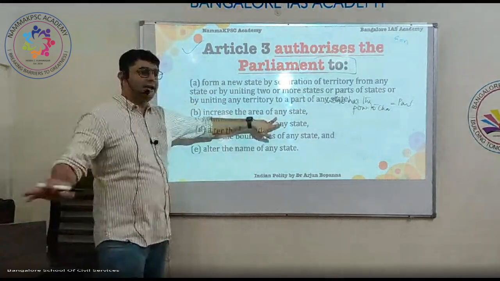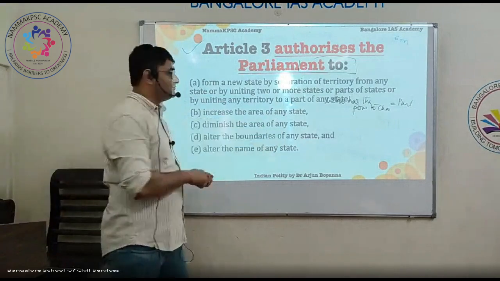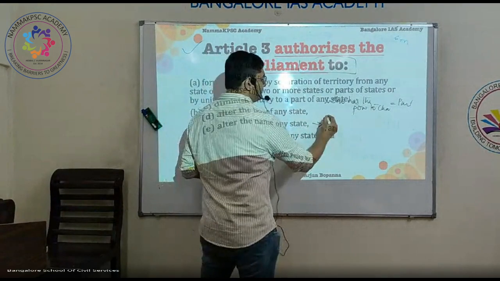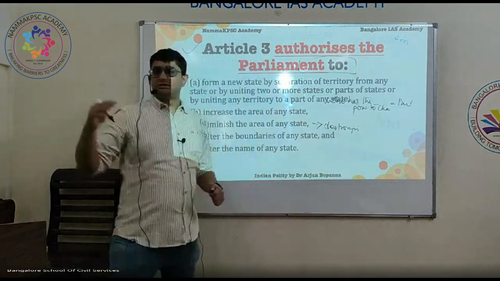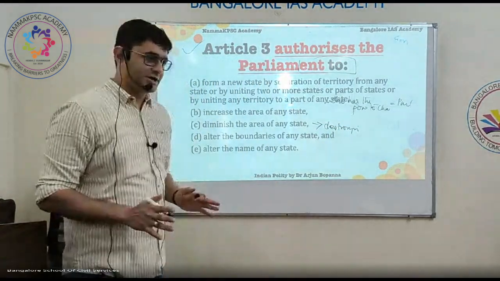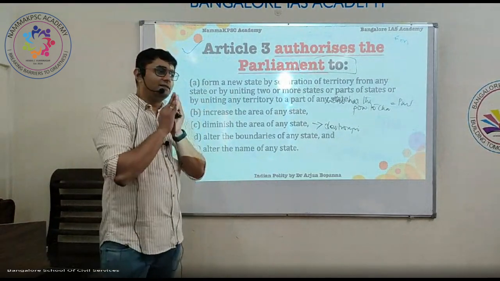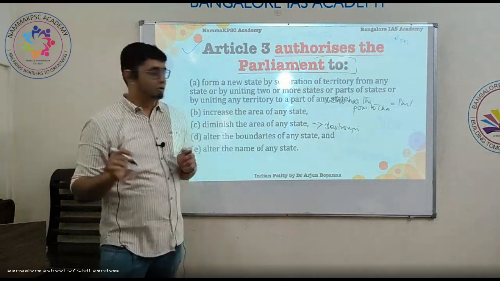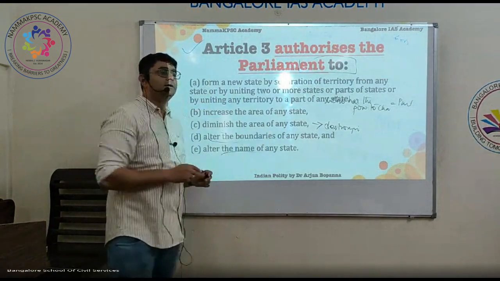Then increasing the area of any state, diminishing the area of any state, diminishing and completely destroying also. Like how Jammu and Kashmir was a state, is no more a state. So reducing the area can be nullifying the state in itself. Then alter the boundaries, alter the name.